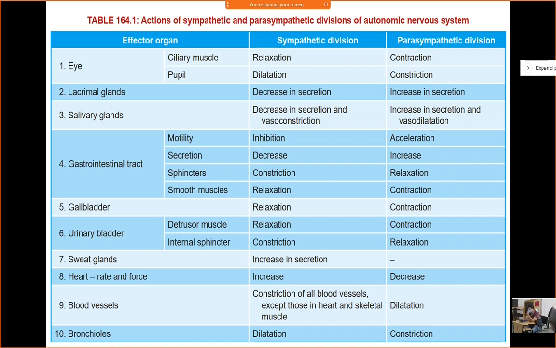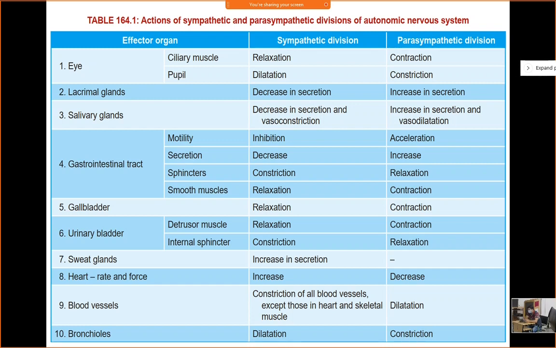So in case of a child less than 1 or 2 years, what is the response? If the bladder wall is stretched because of filling of the bladder, this response will go to the center, the spinal cord, and this will actually stimulate what? Parasympathetic, muscarinic receptor, and they will contract your bladder wall and relax the sphincter, and urine will come out. This is the simple reflex response in the baby.